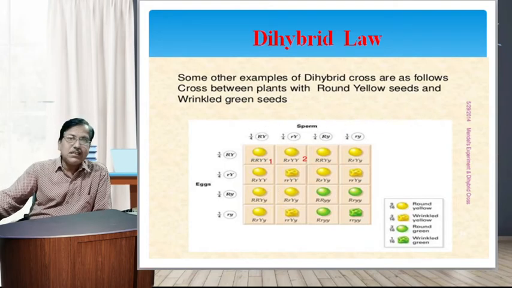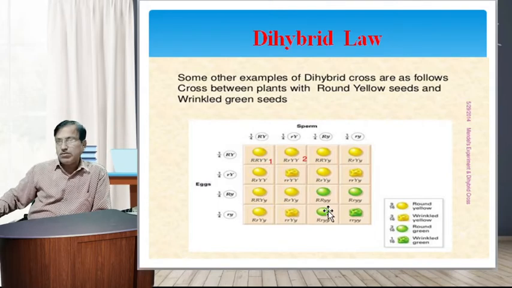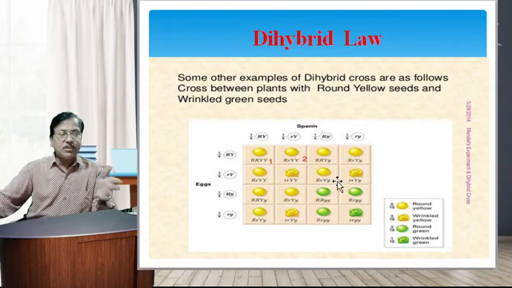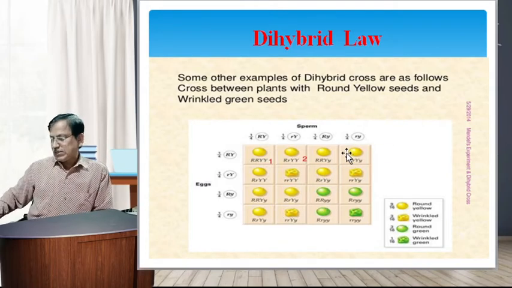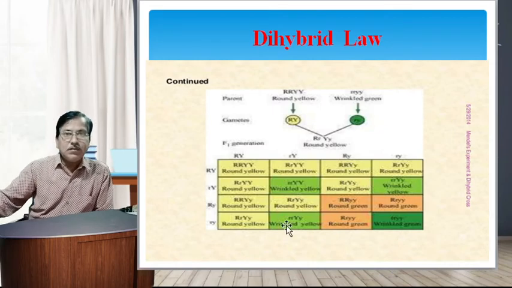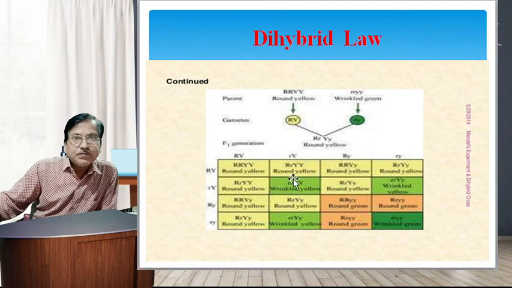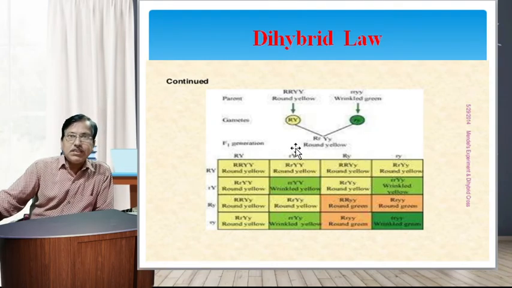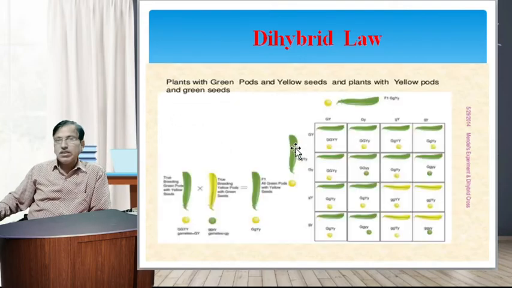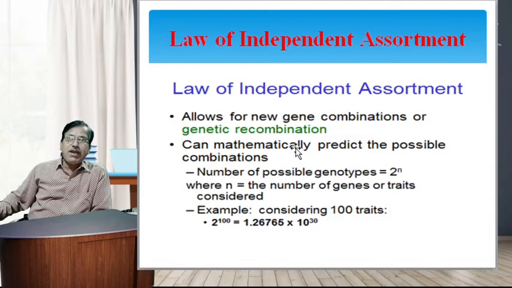We already discussed the basic representation of these examples, which are also included in your textbooks. That is capital RR, capital YY. So this is a Punnett representation. This example is also given in your books as a clarification of the pea plants.